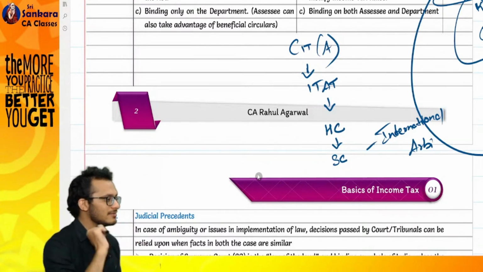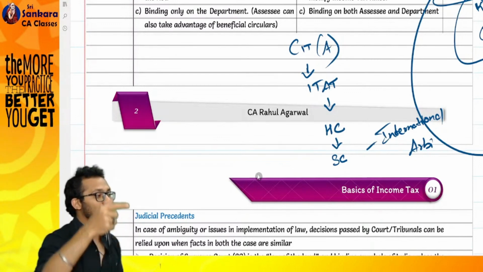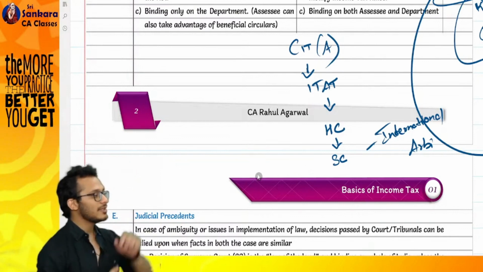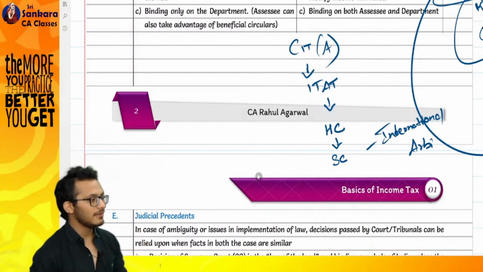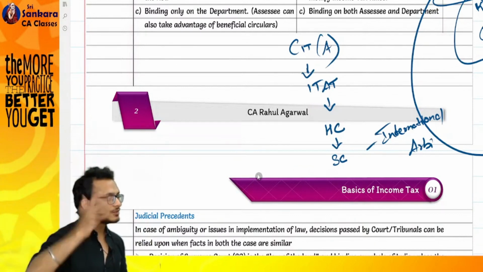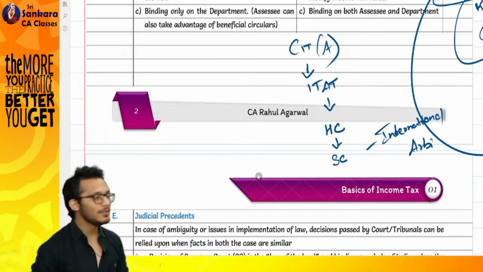Ego of whom hurt? Income tax department hurt. This decision came in 2008, I think. In 2008, Supreme Court came and said Vodafone has to pay 0 rupees. What happened next year? Either it was 2008 or 2012. Next year, an amendment came in the act. They came and said whatever Supreme Court said is wrong, we want the act to be like this.